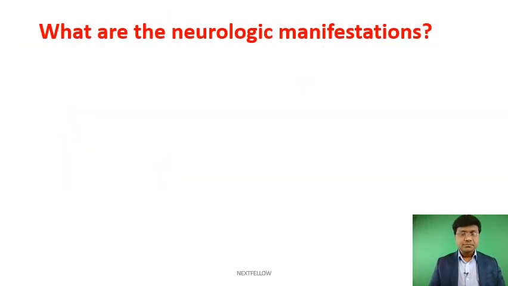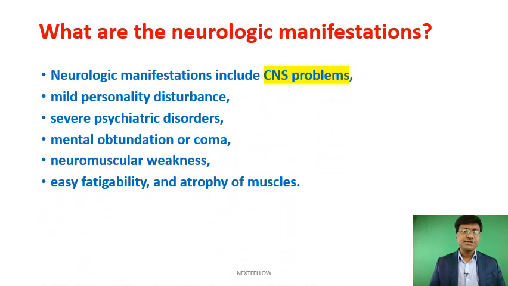Next. What are the neurological manifestations in hyperparathyroidism? They are all again due to hypercalcemia. That includes mild personality disturbances, severe psychiatric disorders, mental obtundation or coma. There will be neuromuscular weakness, easy fatigability, and then atrophy of the muscles. So these will be the neuromuscular manifestations that you will come across in patients with hyperparathyroidism.